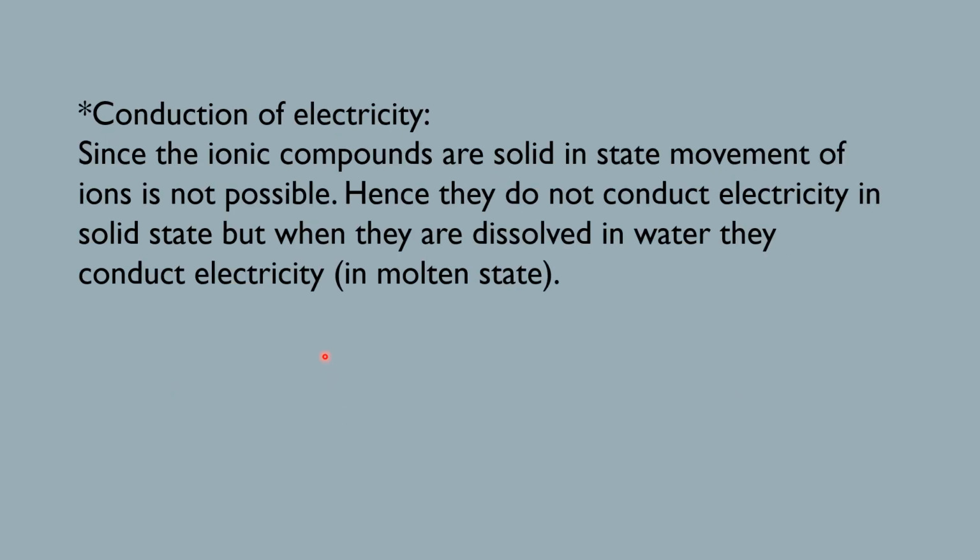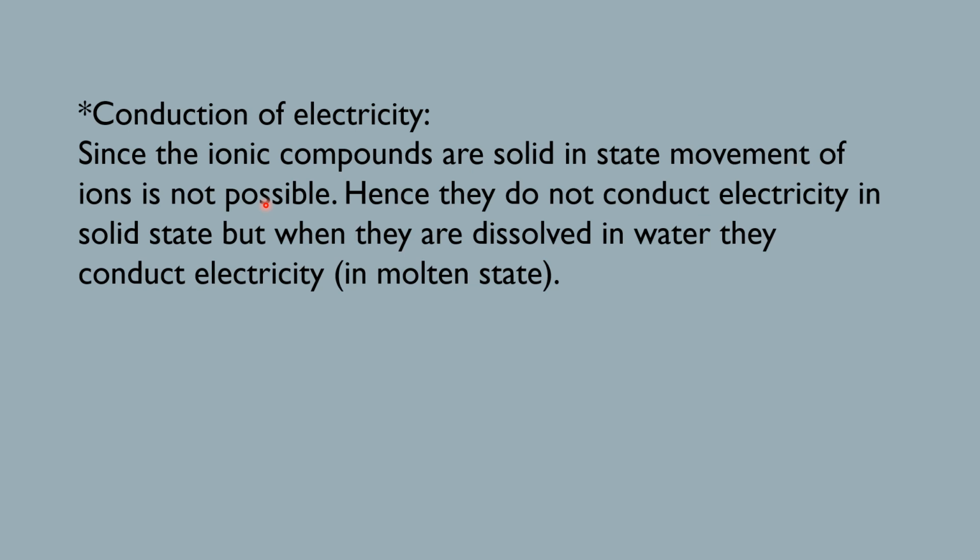The next is about conduction of electricity. Since ionic compounds are solid in state, movement of ions is not possible. When ionic compounds exist in solid state, the movement of ions in them is not easy. So to move the ions, they are dissolved in polar solvents.